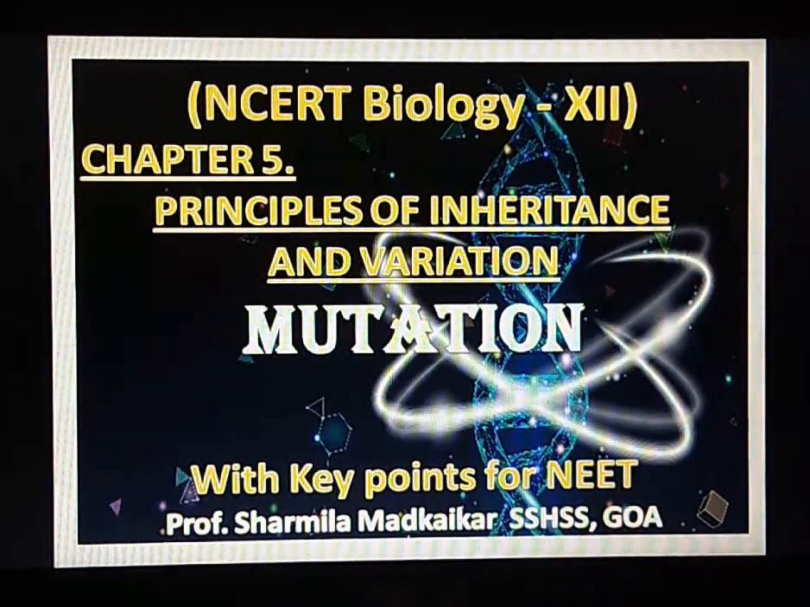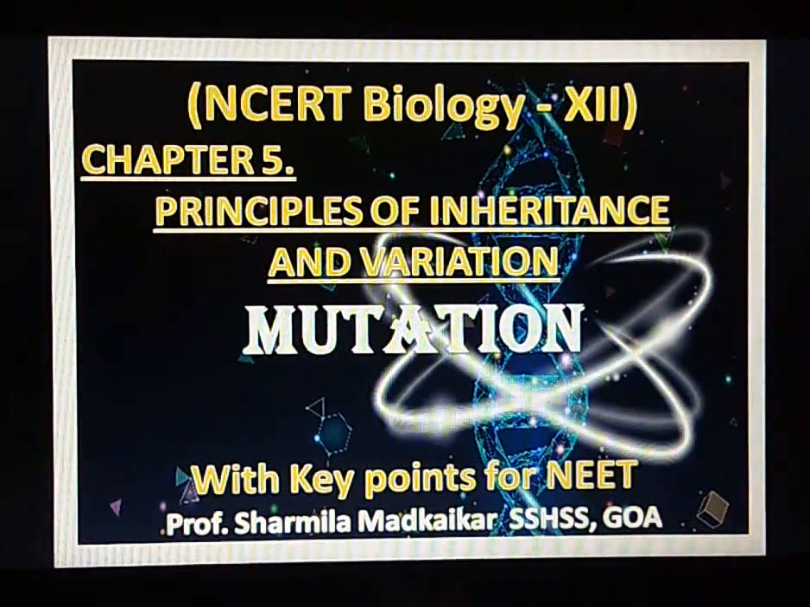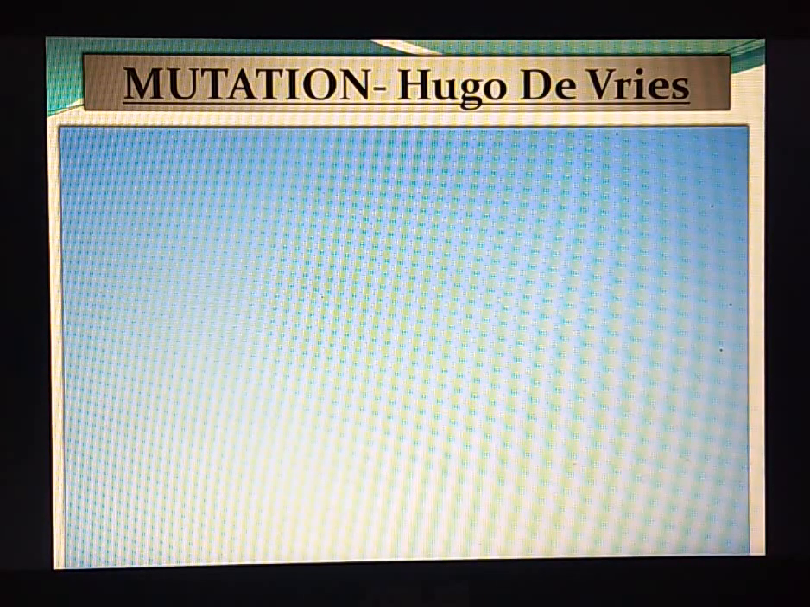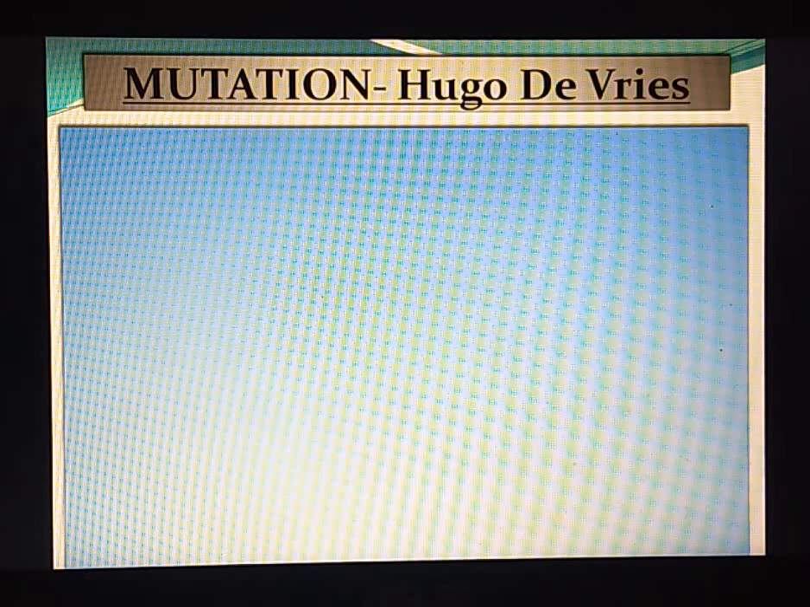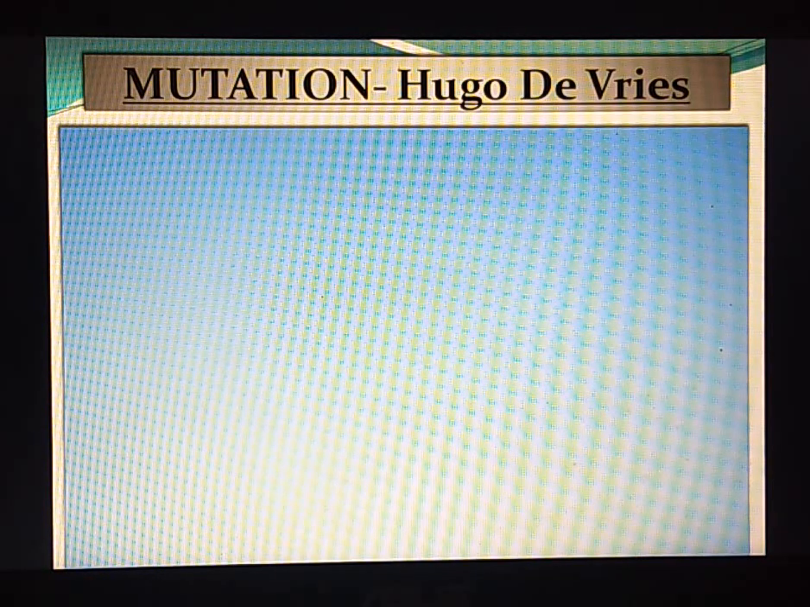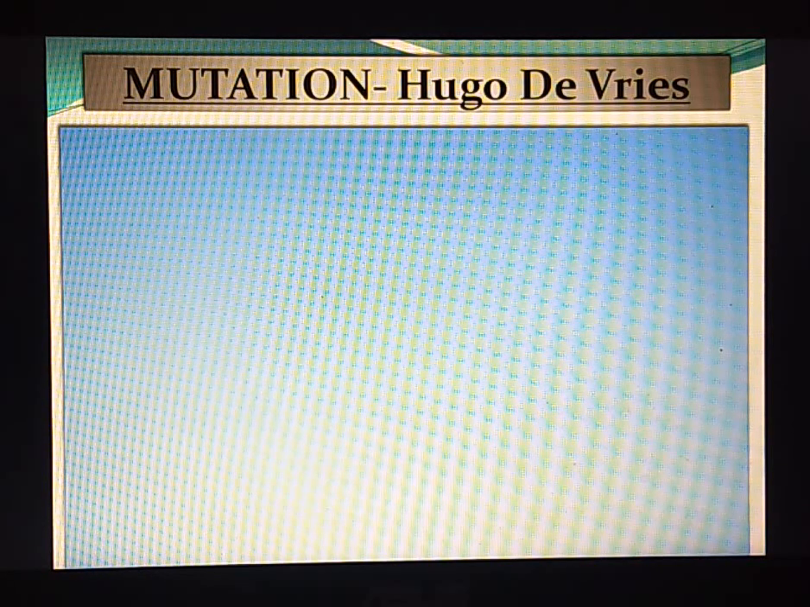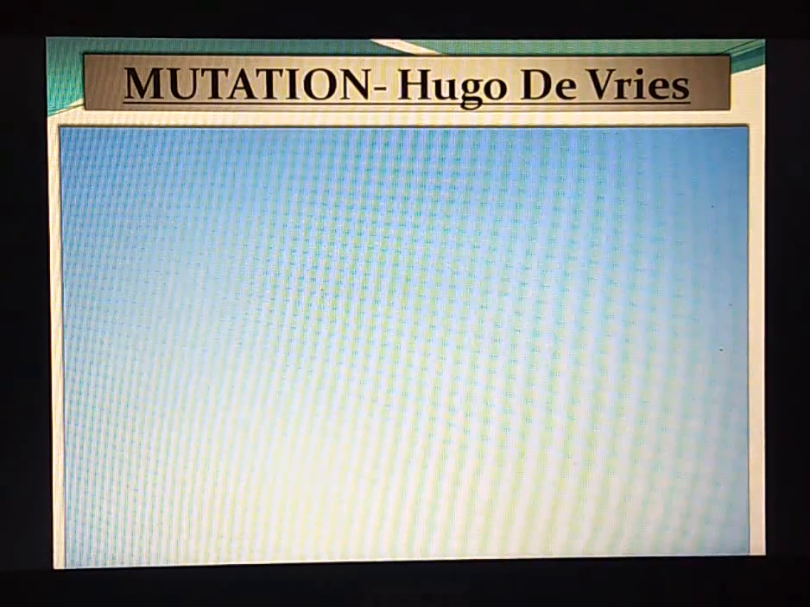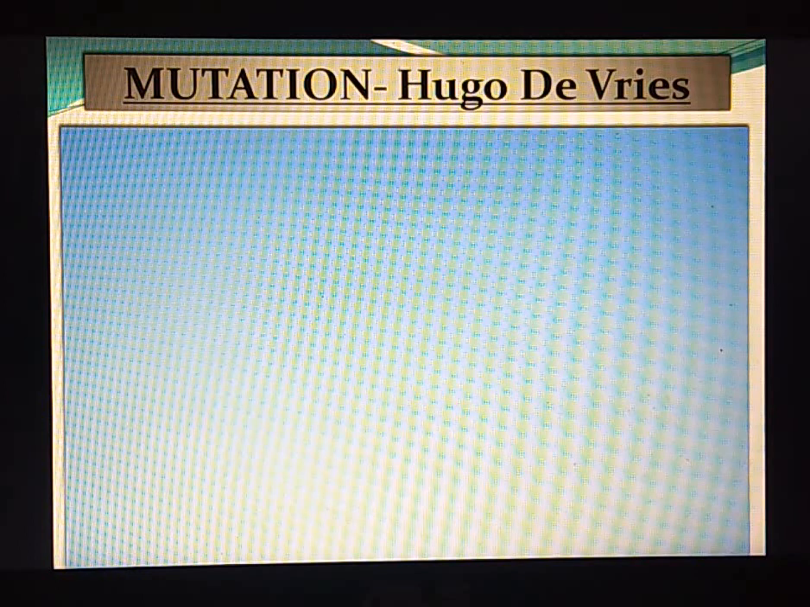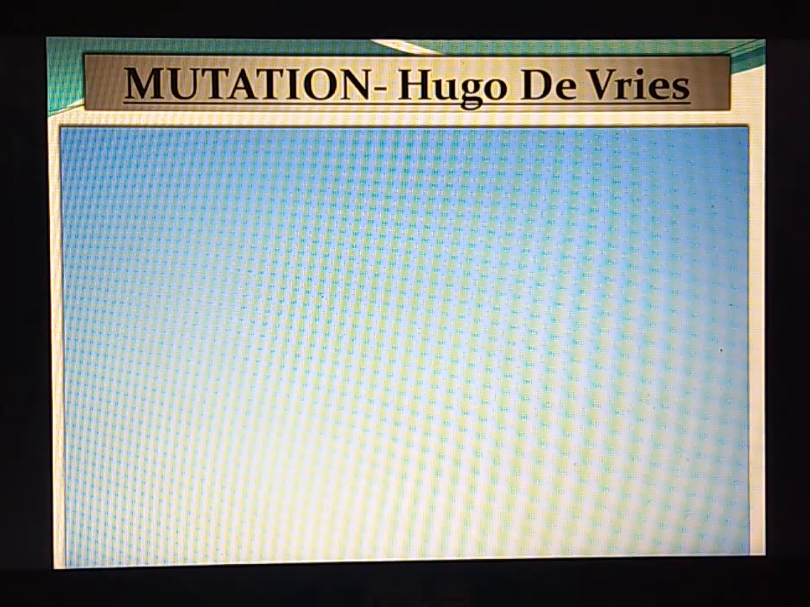Hello students, today we will discuss the topic mutation from chapter 5. The idea of mutation first originated from the observation of a scientist named Hugo de Vries in 1880, wherein he studied the variations in plants called evening primrose. Hugo de Vries introduced this term mutation for a large change or alteration in genotype in his book called Mutation Theory.